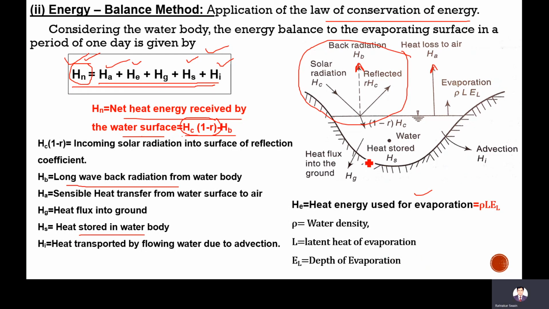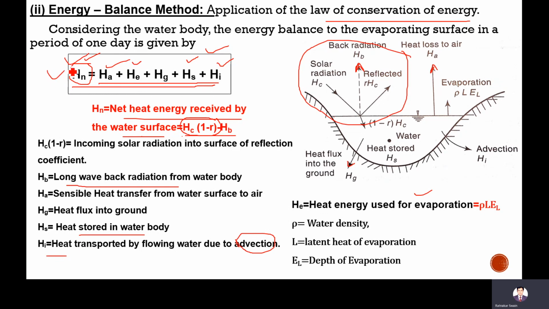Next, Hg, the heat inflow into the ground. The ground also absorbs some heat from the water. Then Hs is the heat stored in the water body. Water itself stores some heat. Hi is the transport: there will be flowing of water, and during that flow some heat is transported, which is called advection. Due to its velocity there will be heat transfer, called advection. So the total energy is the summation of all these heat energies.